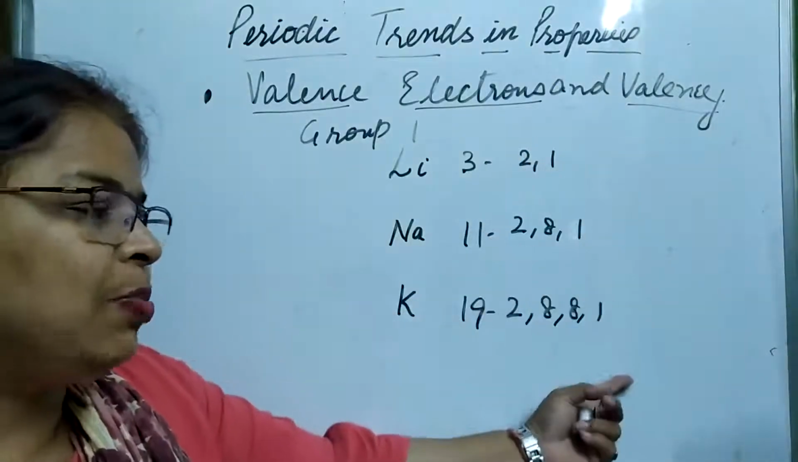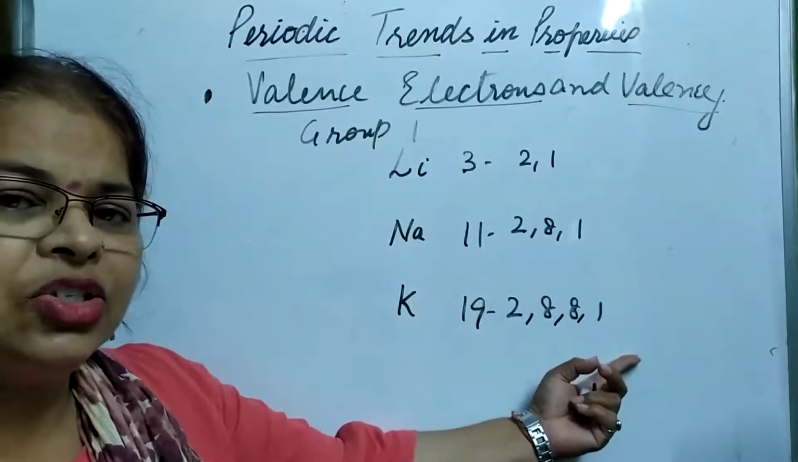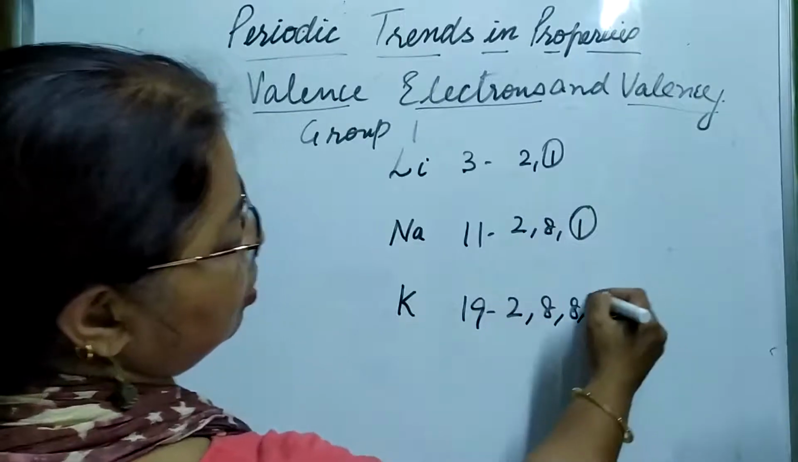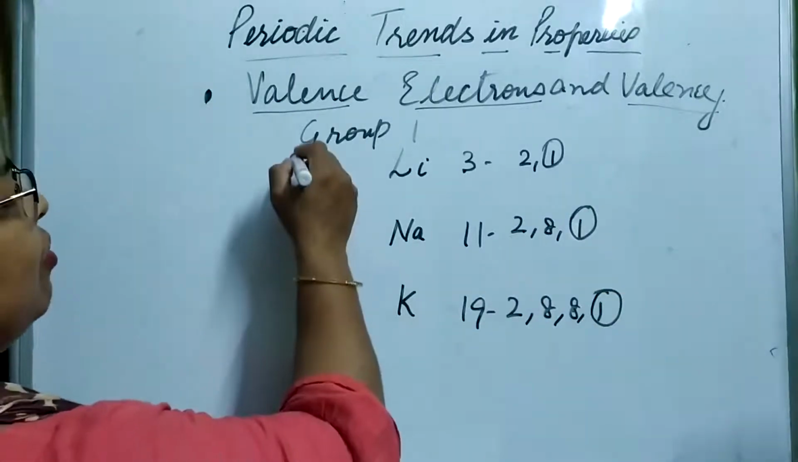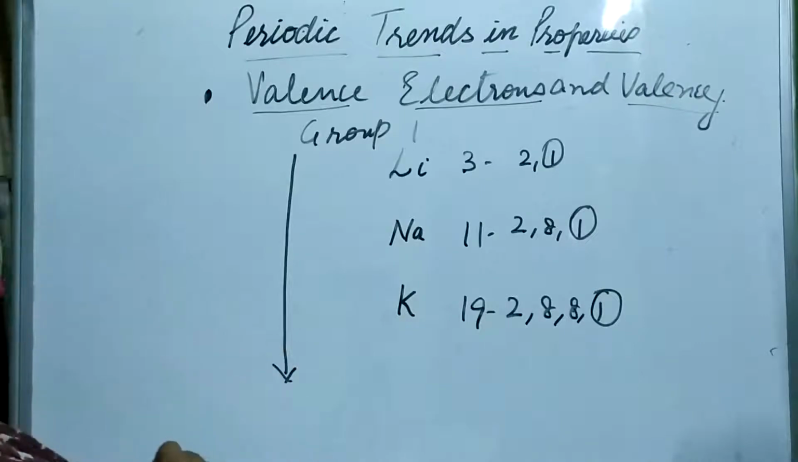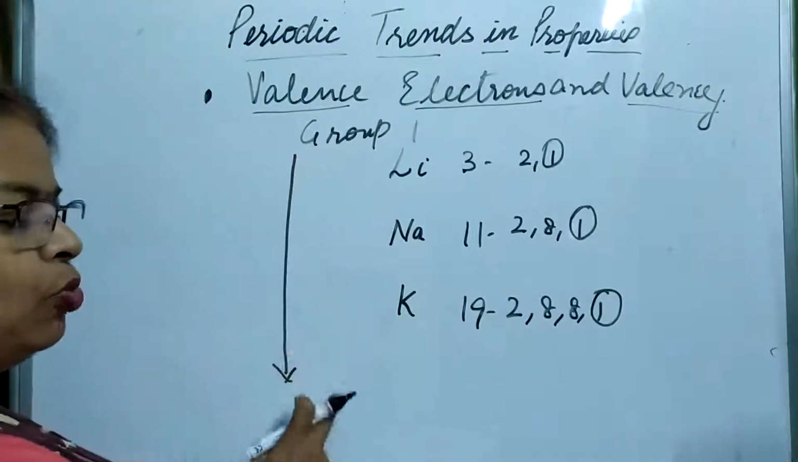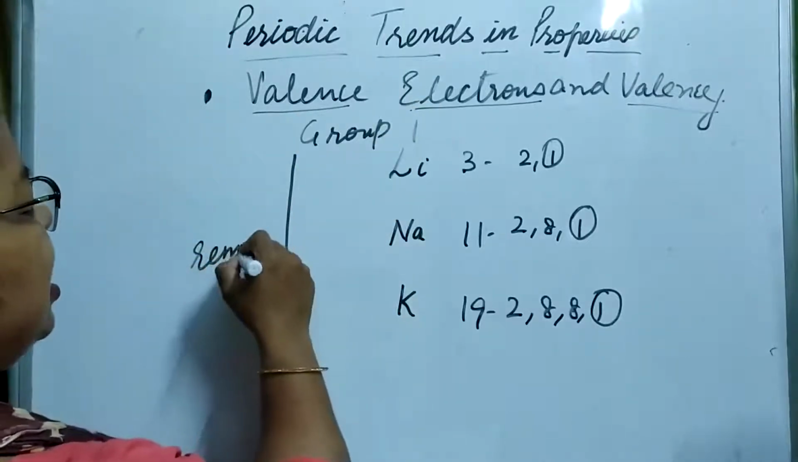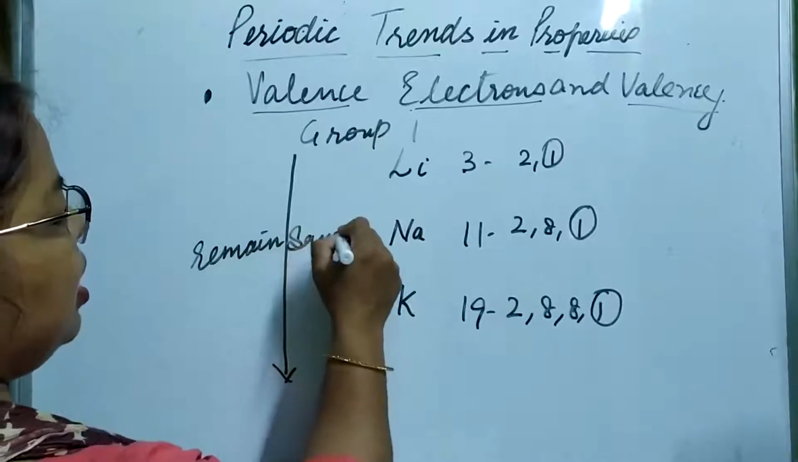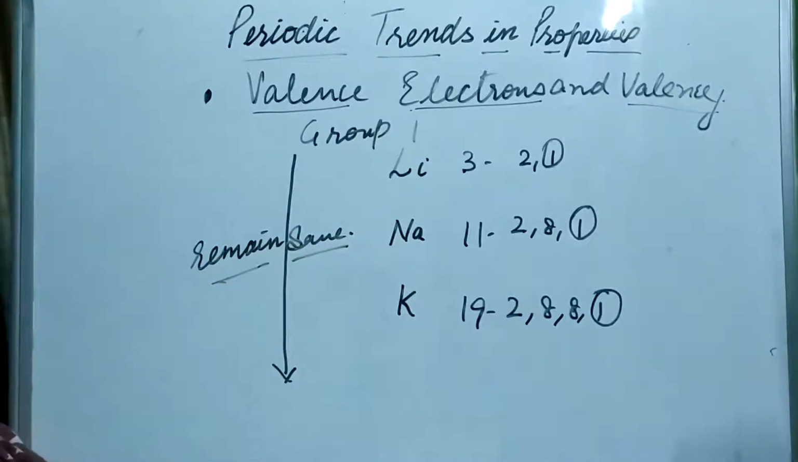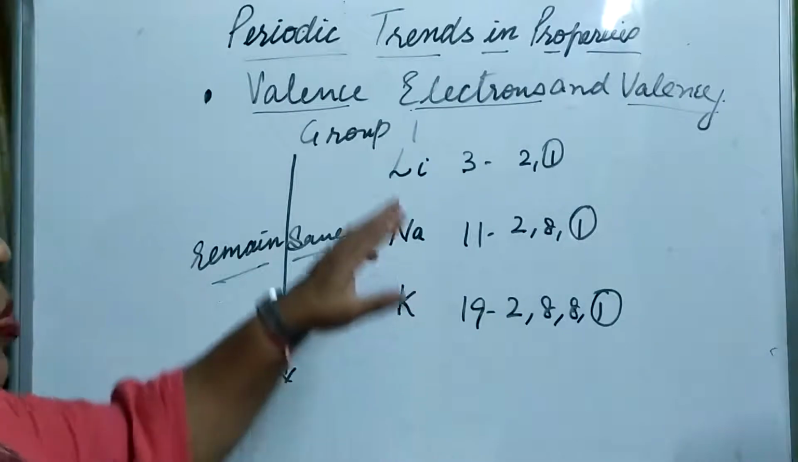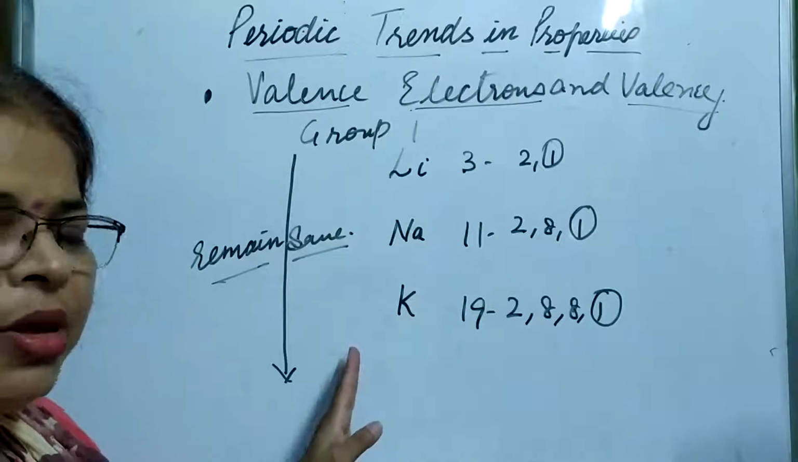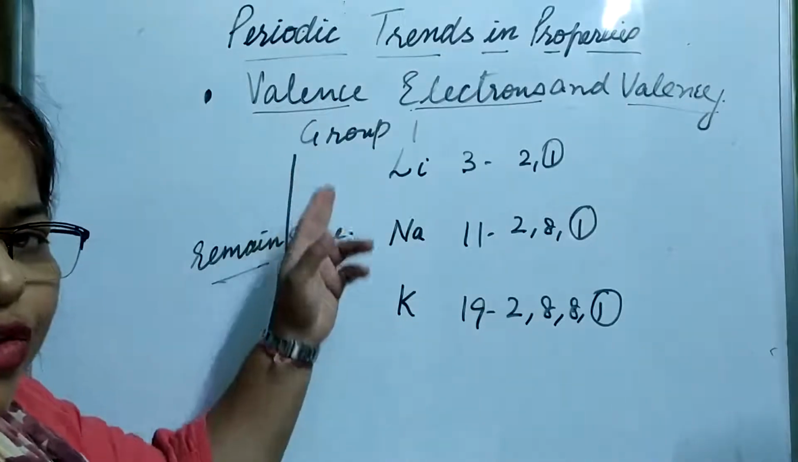Now how many electrons are present in the outermost shell or the valence shell? There is 1. Here also 1. Here also 1. So what can we say? When we move down the group, from top to bottom, the valence electrons remain the same. They do not change. So this is the property of valence electrons. It remains the same in a group when we move from top to bottom.